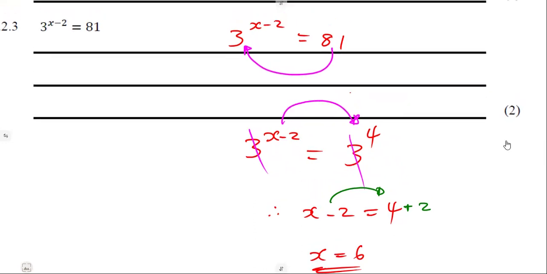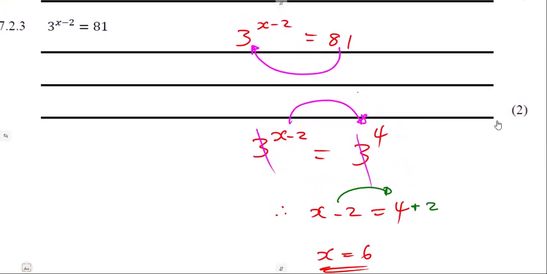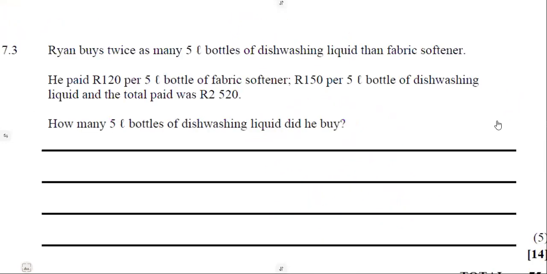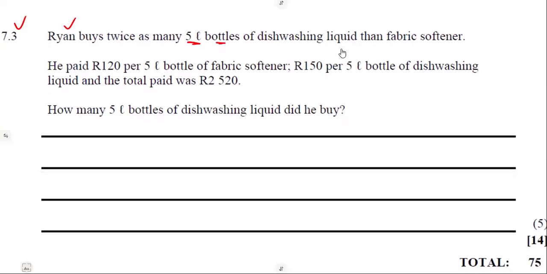Try to go through as many question papers as you can because they do repeat. All right, on 7.3, we are given a condition where Ryan buys twice as many 5-liter bottles of dishwashing liquid than fabric softener.